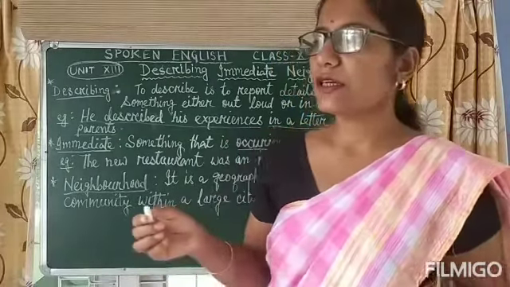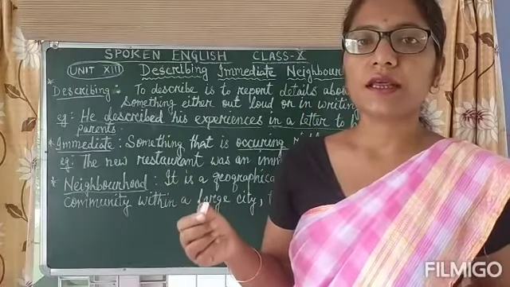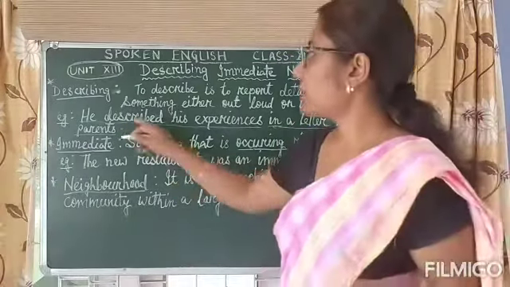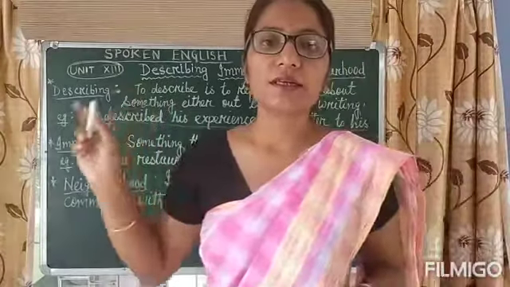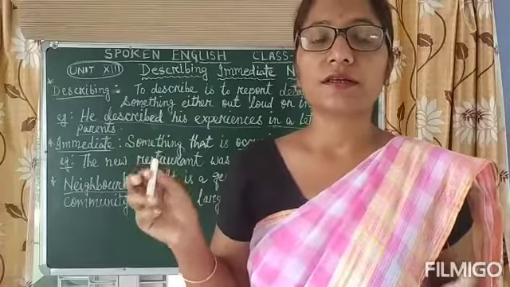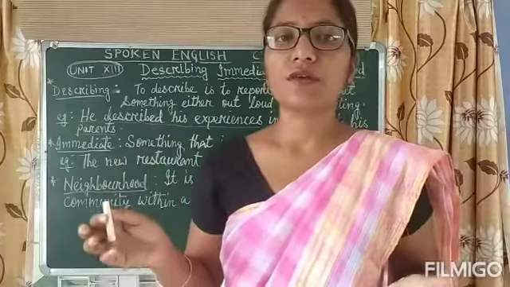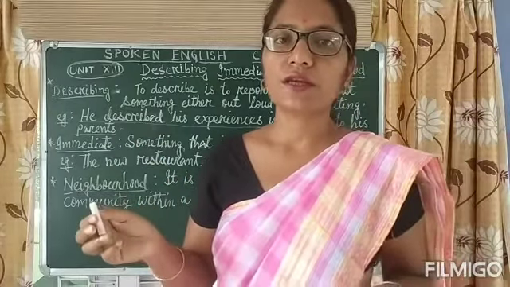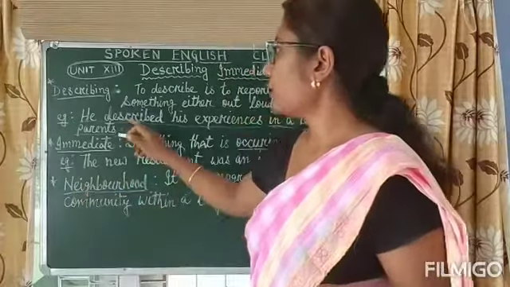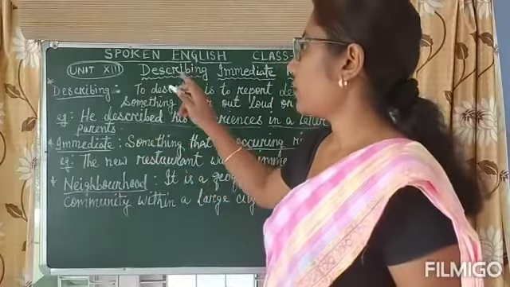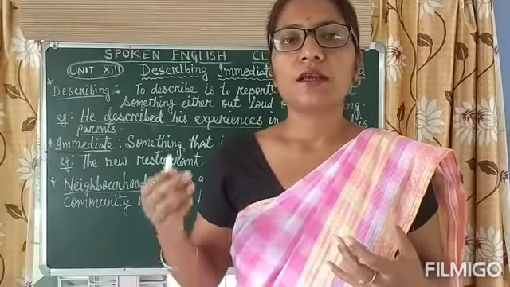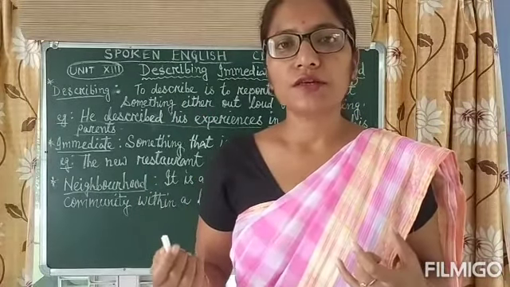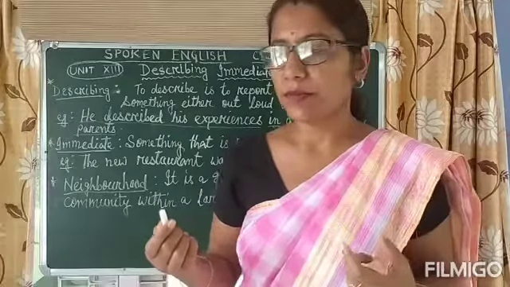He sent it to his parents. When we describe any topic in detail, orally or in written, that is called describing.